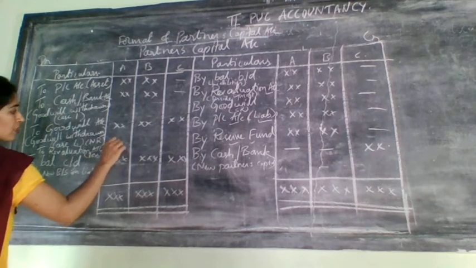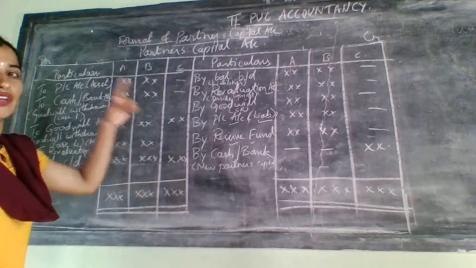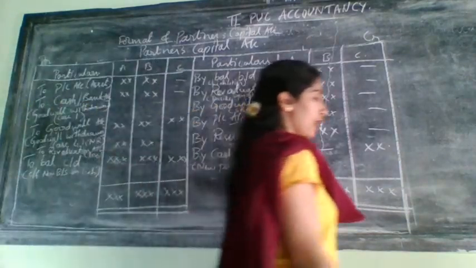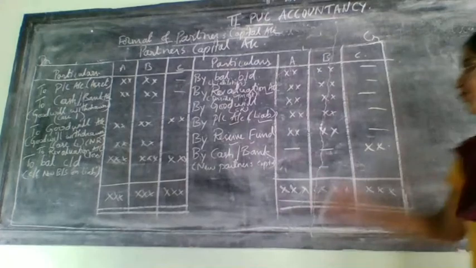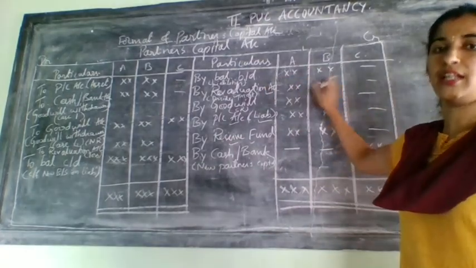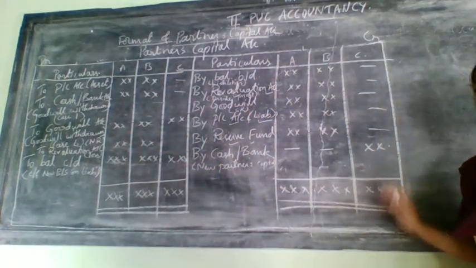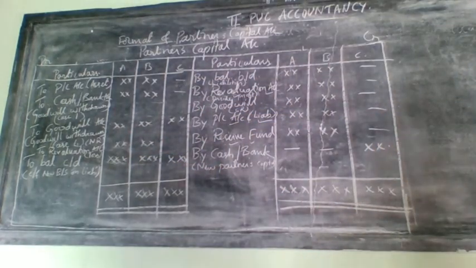If there is a loss, this will come on this side. Actually, this distribution already will make it in which one? Revaluation account. So, a revaluation account, if there is a profit, it will come this side. If there is a loss, that will come that side. Okay. After that, goodwill. Goodwill will be in the adjustment.